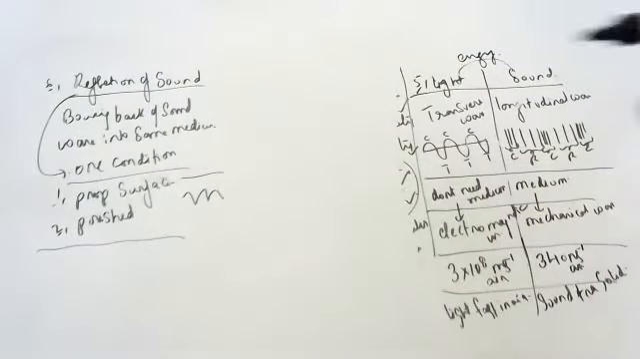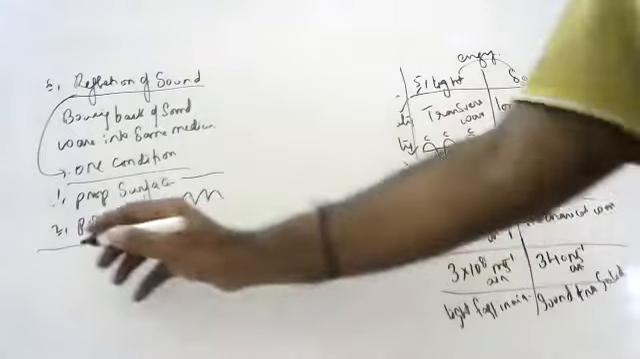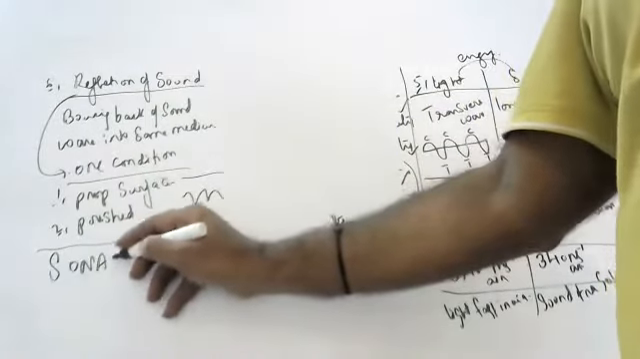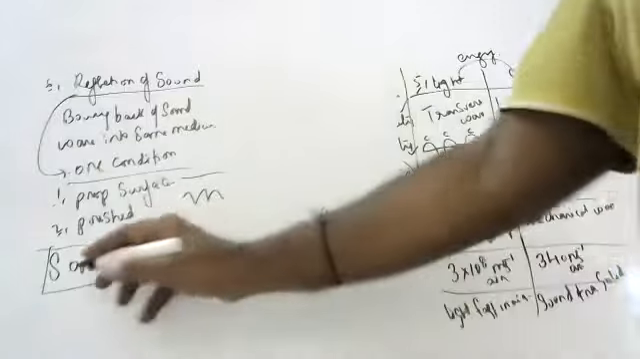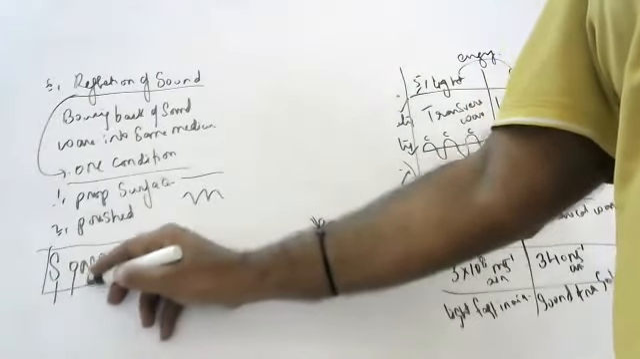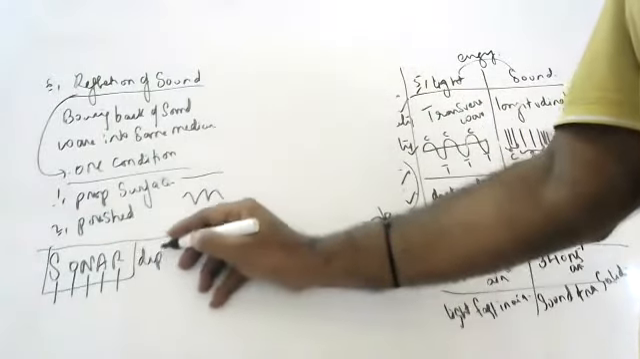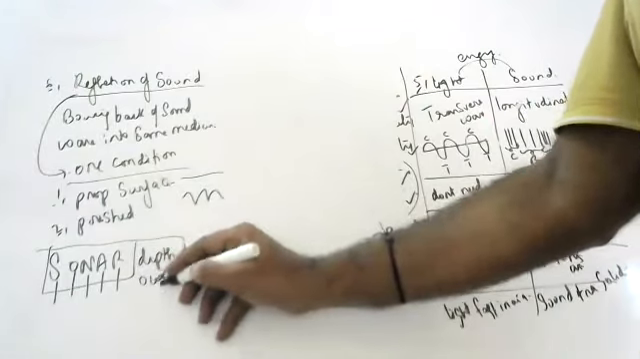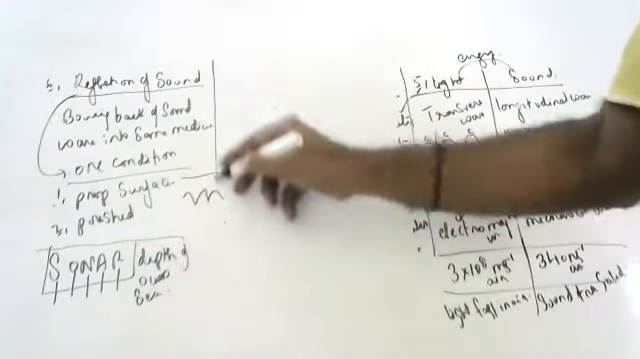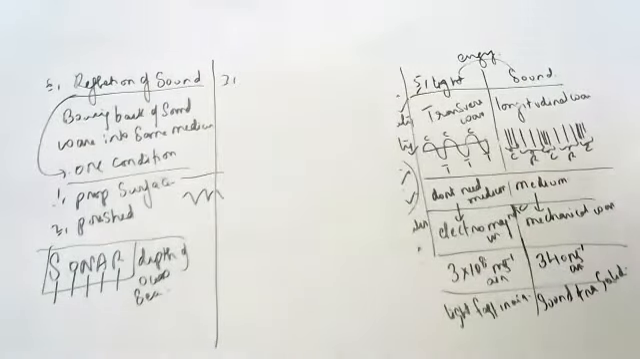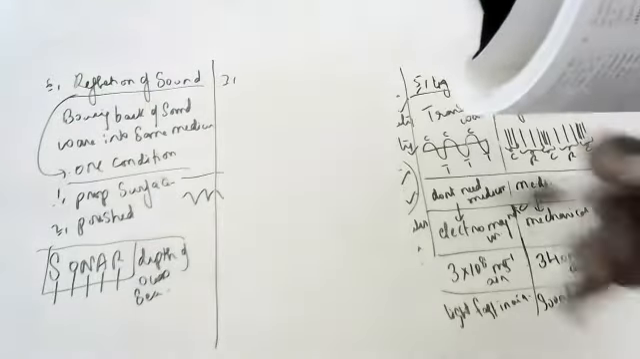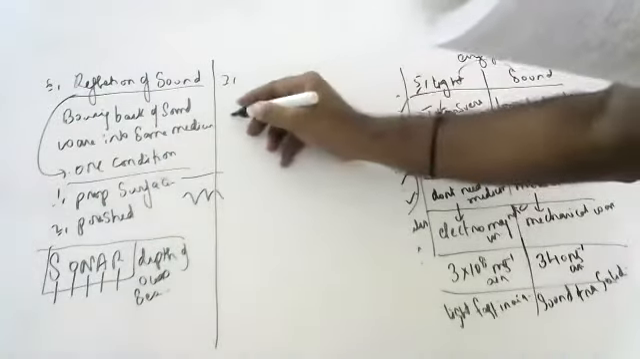Next is asking, name a device in which reflection of sound wave is used. Sonar. In sonar, reflection of sound wave is used. This is called sound navigation and ranging, which is used in finding the depth of oceans, seas, and submarines also. If you want to find the depth in the water, sonar is used. Ultrasound is also used for detecting cracks in walls.